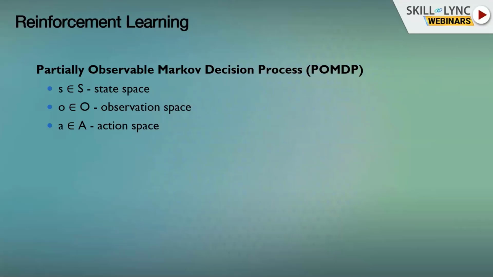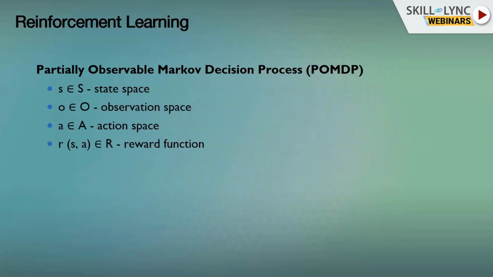What is a partially observable Markov decision process? POMDP for short. It's defined by a state space. So in our example with the chess game, it's the current state of the board. An observation space. So this is some kind of observation of the state. And we have our action space. These are the allowed actions to take in the environment.